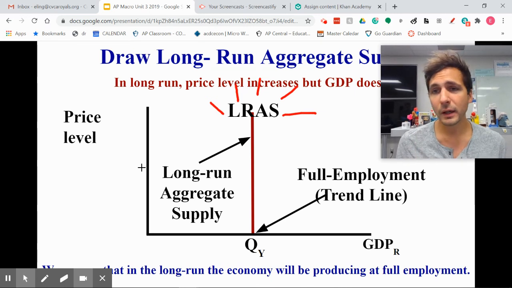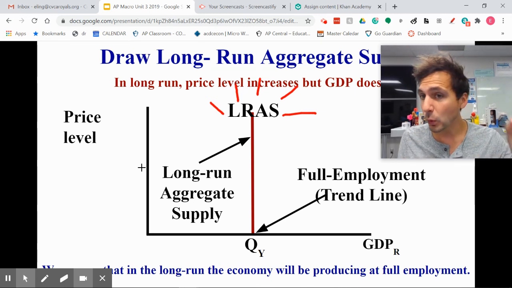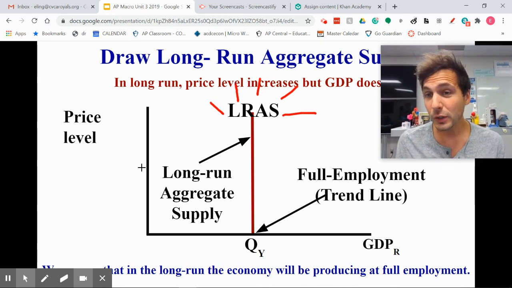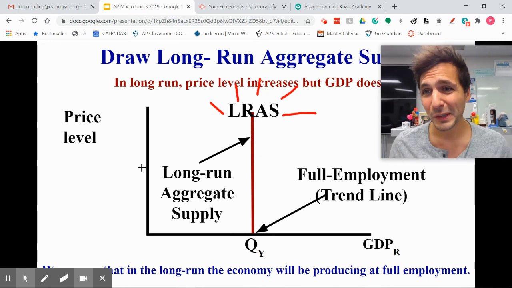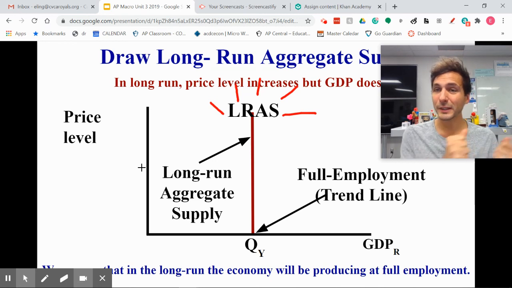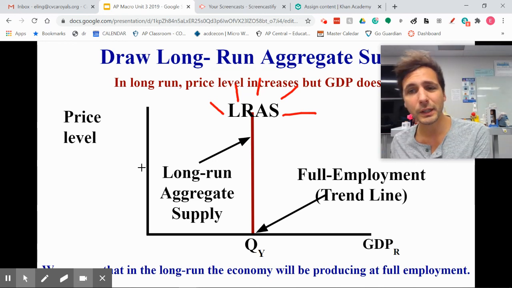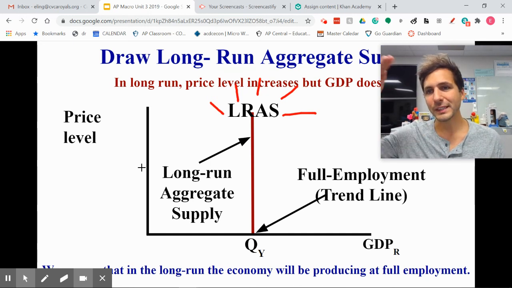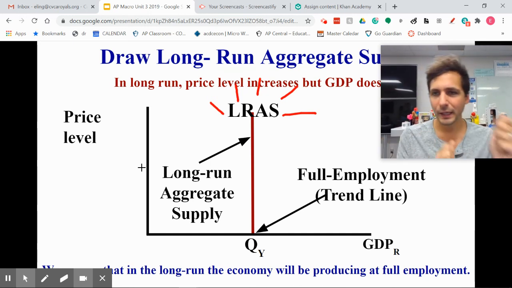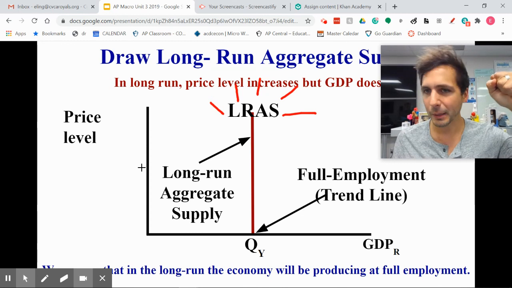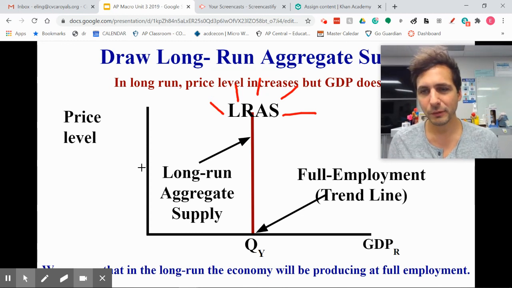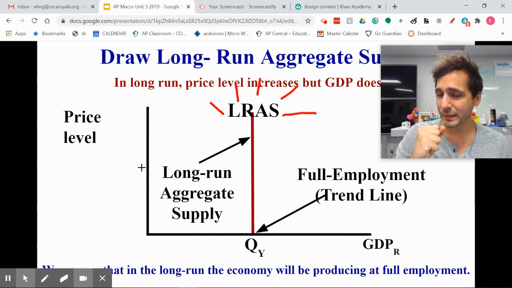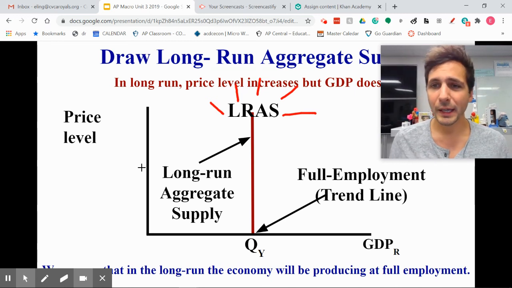In the long run, we will always produce full employment GDP. The incentives are in place. We will do it. However, we don't live in the long run. We live in the short run. So we experience the recessions. We experience the inflationary gaps. But this is why the business cycle exists. It will always draw us back to full employment. Inflationary gap, sure, but back to full employment eventually. Recessionary gap, yes, but back to full employment eventually.